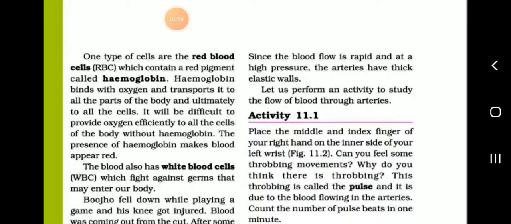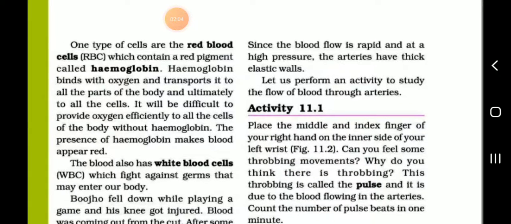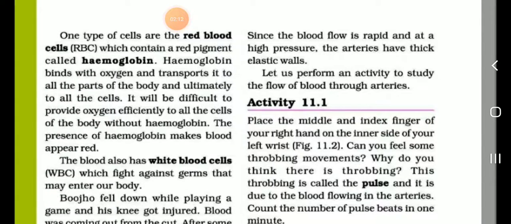What are red blood cells? One type of cells is the red blood cells, RBC. RBC means red blood cells, which contain a red pigment called hemoglobin. Why is blood red in color? Because it contains the red pigment called hemoglobin.